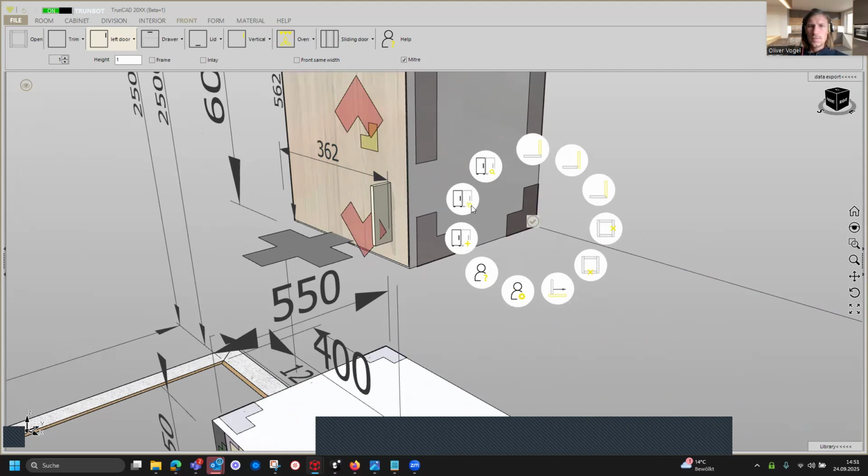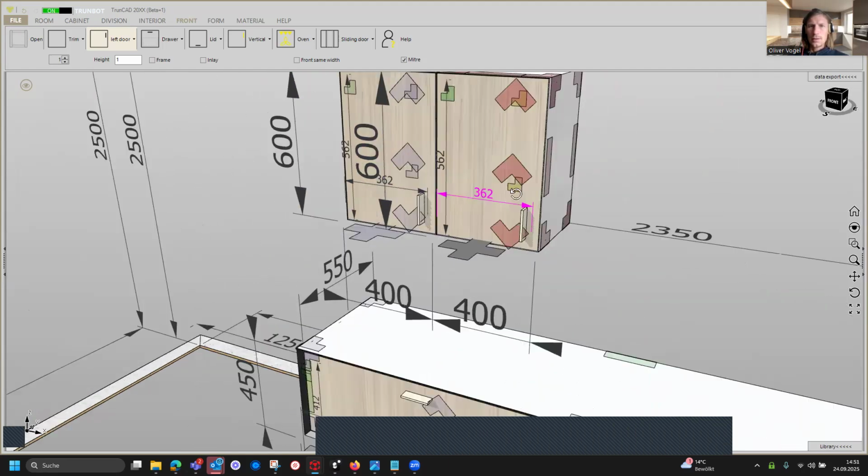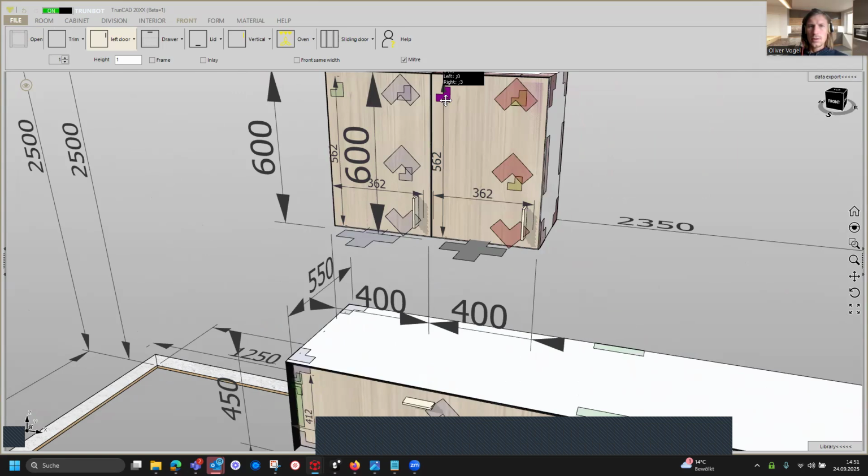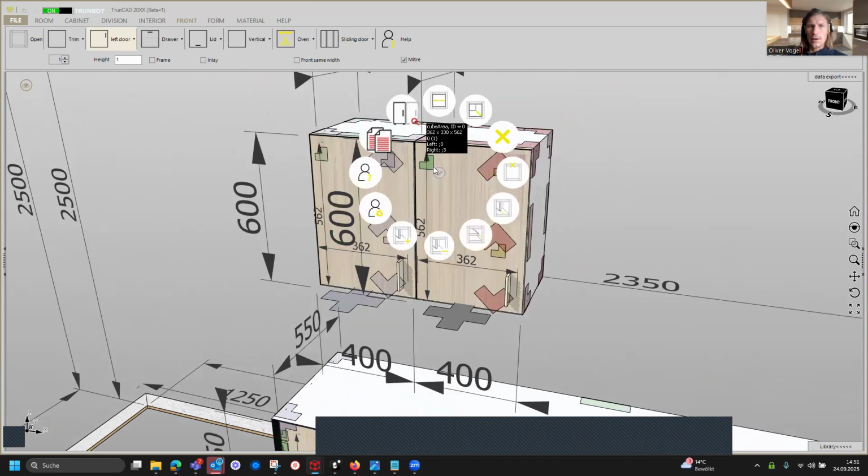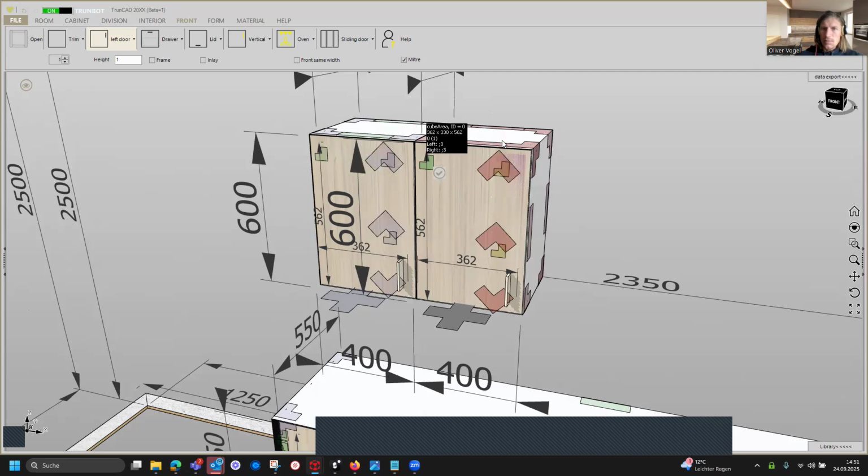I'm doing this, and I'm clicking on the smart click for the whole area, and to delete everything in this area as well as the doors, we click here on a yellow cross, delete, and now this cabinet is empty.